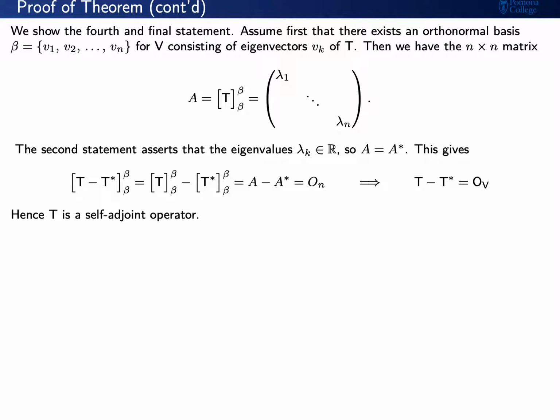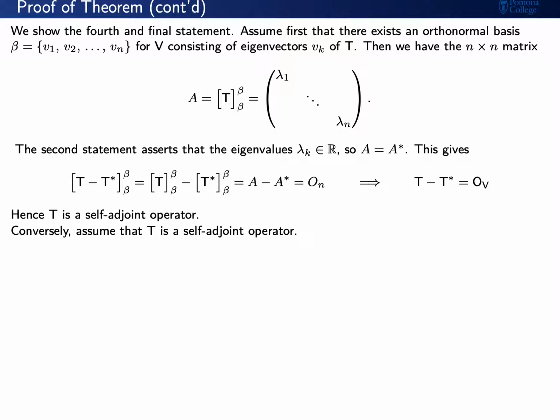Now, if we consider A adjoint, then we know that A adjoint must equal A because we are working with a self-adjoint operator. But now, if we consider A minus A conjugate, we then see that this is really the same thing as the matrix representation of T minus T adjoint. And of course, we find that T minus T adjoint must be 0, so that T is a self-adjoint operator.